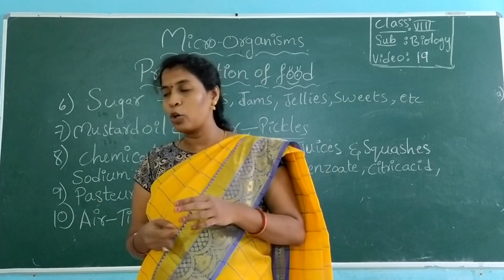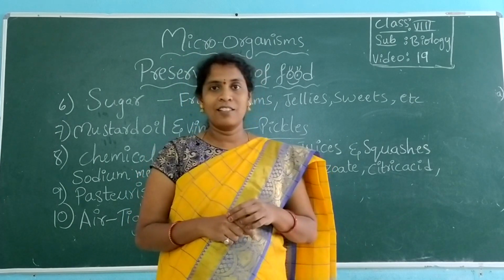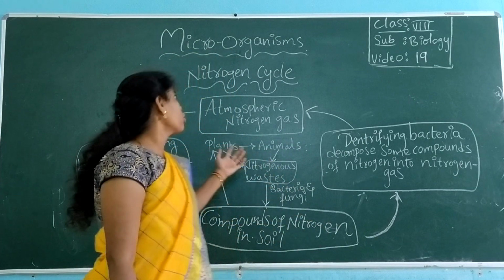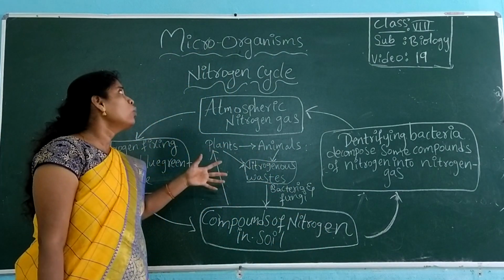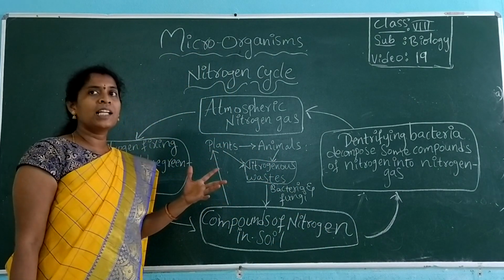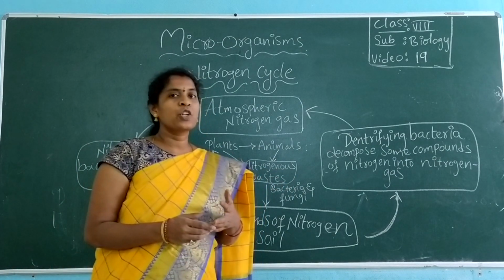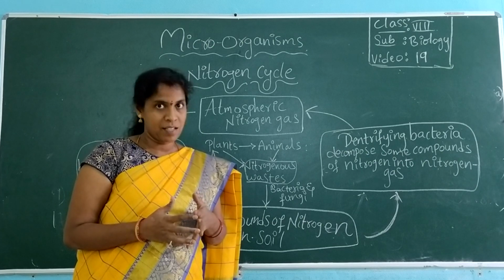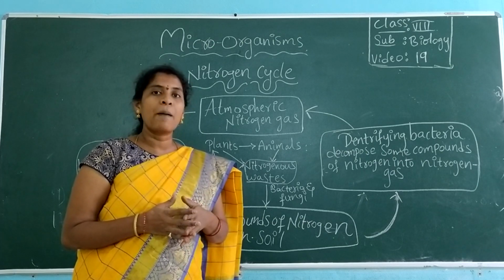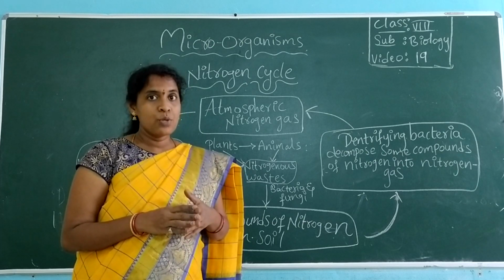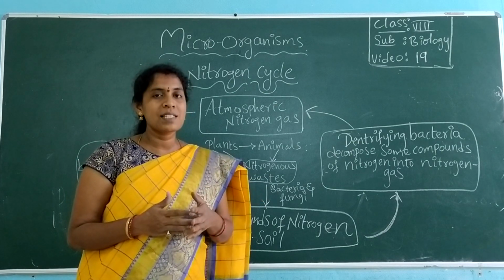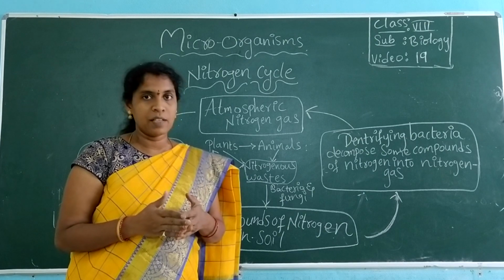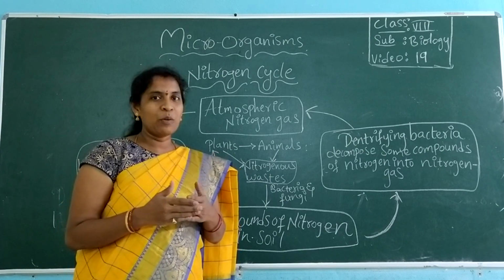Then next we look at the nitrogen cycle. So this is the nitrogen cycle. Generally, how is nitrogen fixed into the soil? Plants, animals or humans, we don't have the capacity to take nitrogen in the form of gas. So it should be converted into the form of solid or liquid. So who will help to convert this nitrogen gas which is available in the atmosphere? 78% nitrogen is available, how is it converted?